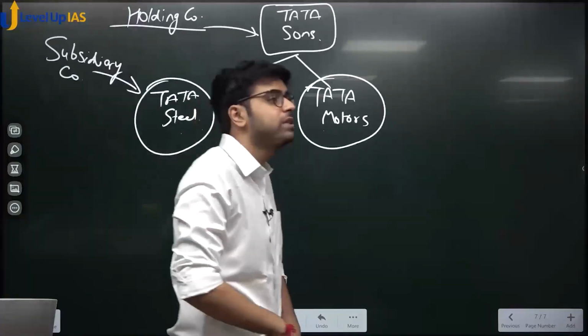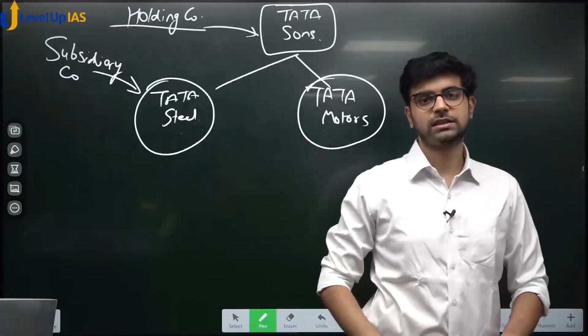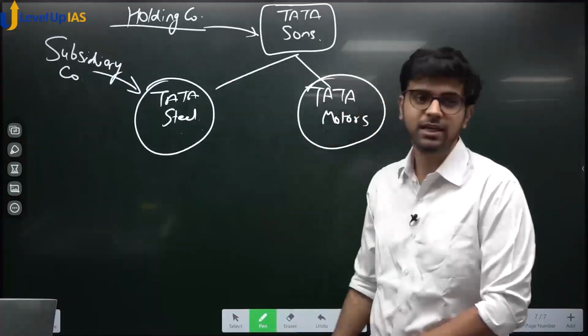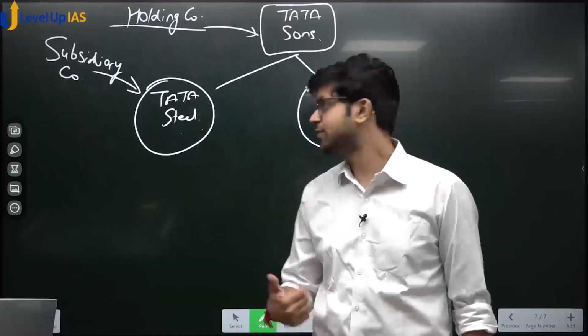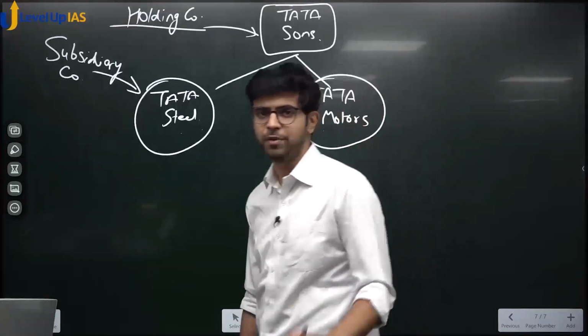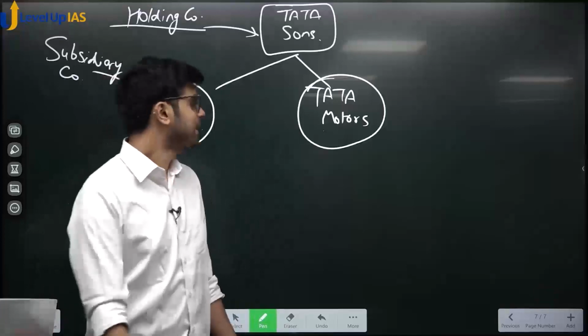Yes or no? Who is the holding company of Tata Motors? Tata Sons. Who is the holding company of Tata Steel? Tata Sons. Tata Sons has how many subsidiaries? Two subsidiaries: one Tata Steel, one Tata Motors. These are all companies. Chalo. Now comes the interesting part.